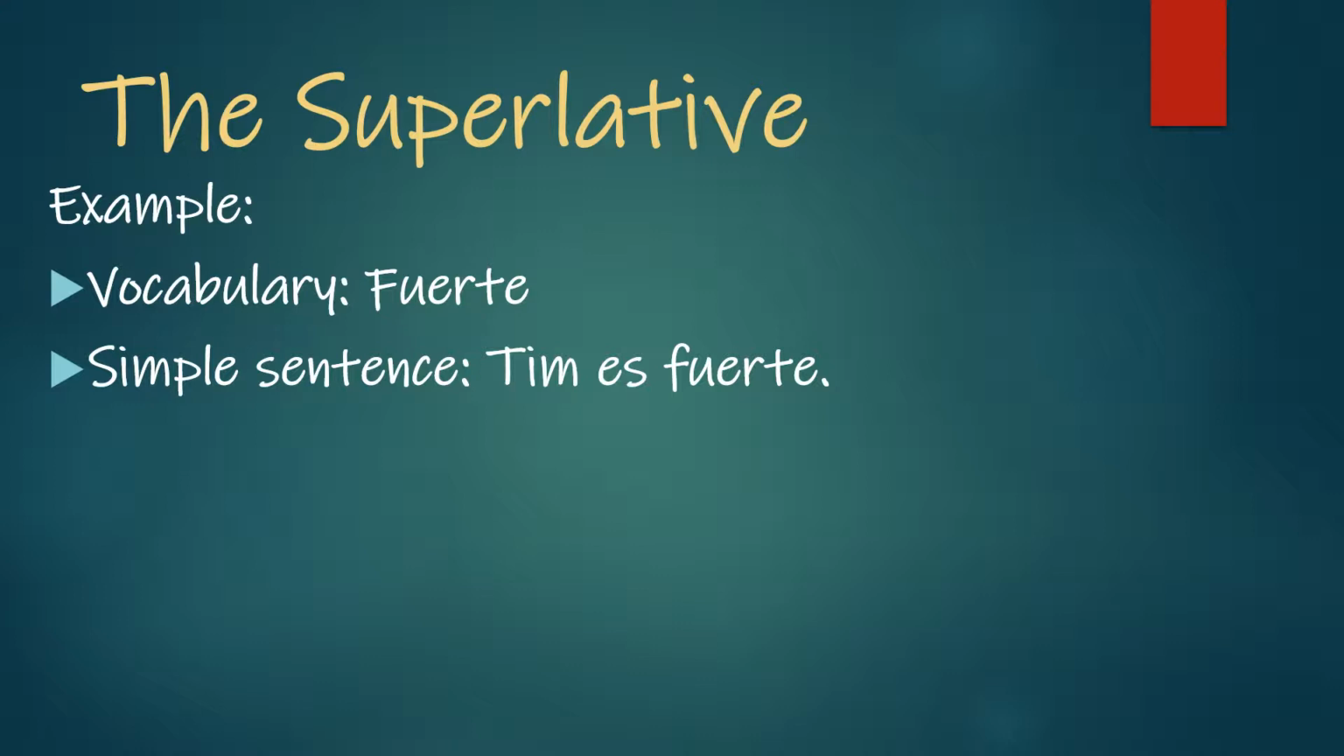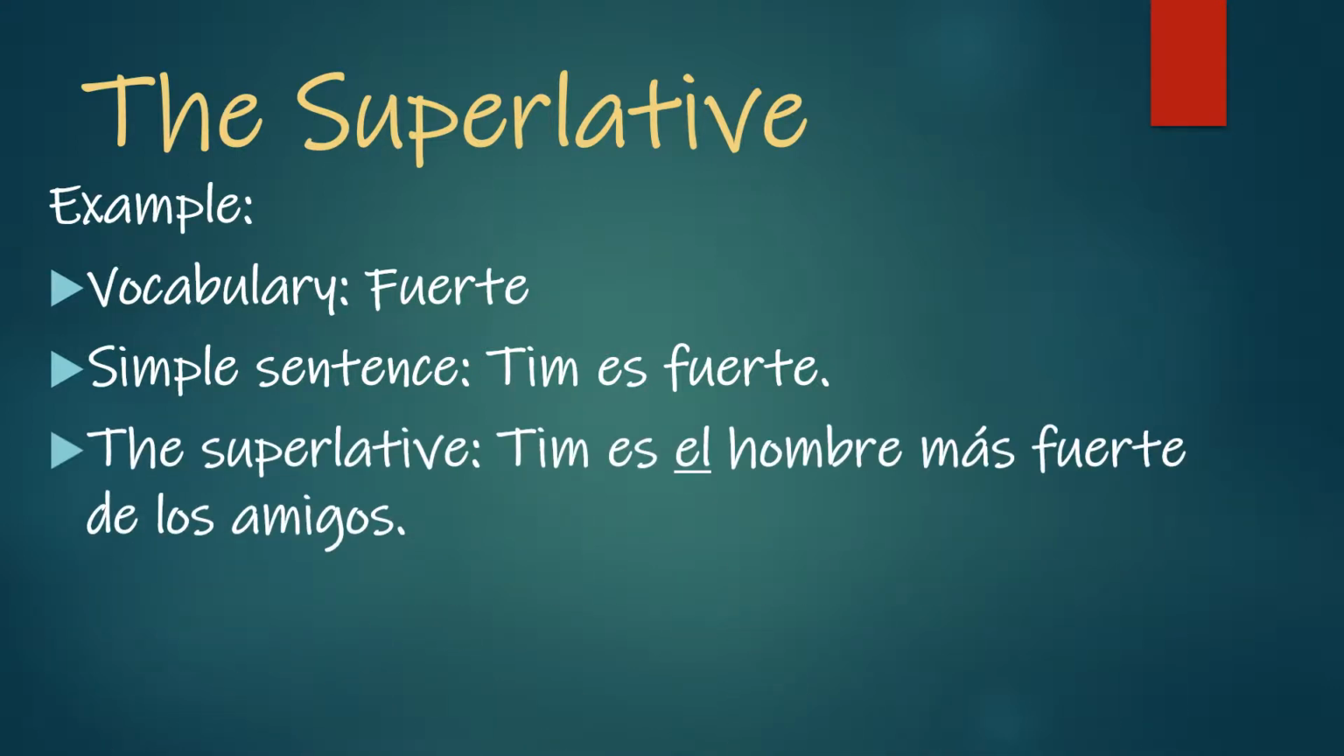When we want to go ahead and form the superlative, what we want to say is that Tim is the strongest. So here we have Tim es el hombre más fuerte de los amigos. So Tim is the man most strong, or the strongest man of the friend group. See where I underlined el, because that's showing that he is the man most strong of the friends, is what it literally translates to. So that's where we talk about using that definite article.